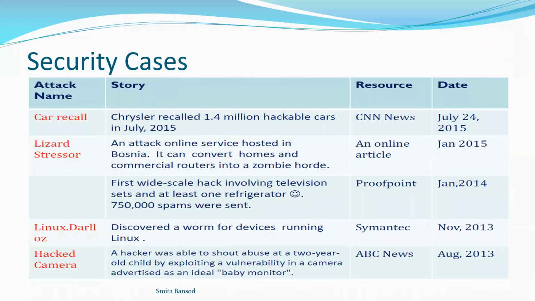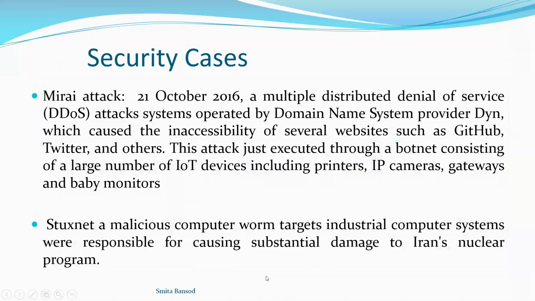So these issues are mentioned in different news. I have mentioned security cases here. In 2015 there was the Chrysler recall, where the car was hacked, and smart cars were hacked. Then home and commercial routers were hacked by zombies, and a refrigerator was hacked. Likewise, examples are mentioned here. Basically, I am focusing on two important security cases, the first being the Mirai attack.